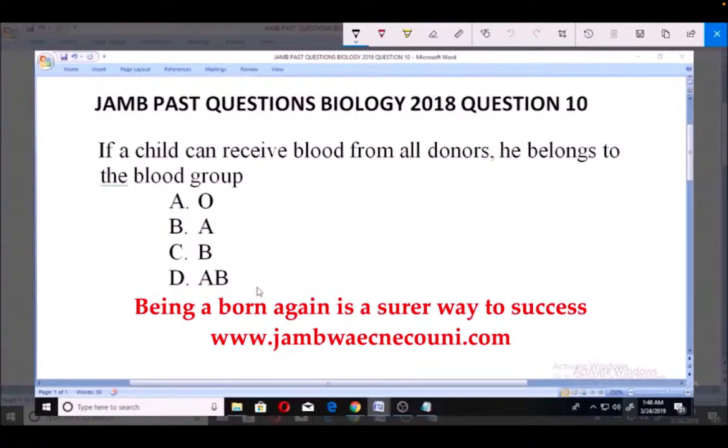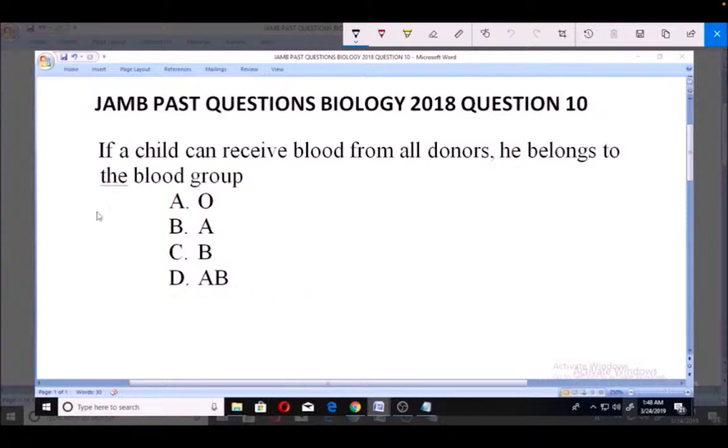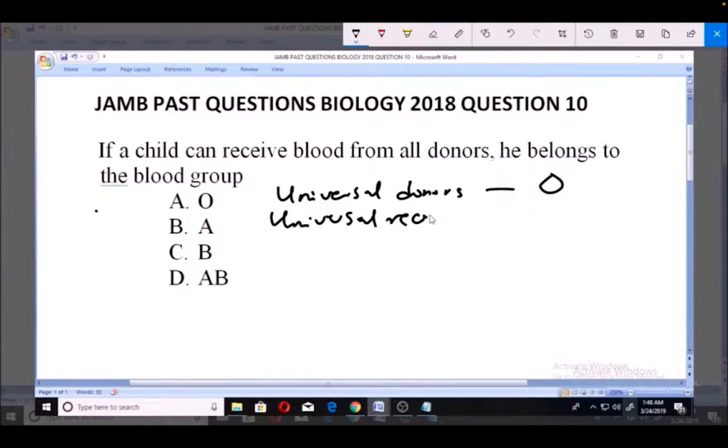Now, for us to be able to understand this and appreciate it very well, we need to understand what universal donors are. Universal donors are those people with the blood group that they can donate to everybody. And that is blood group O. Anybody with blood group O can actually donate to anybody. Then we also have what we call universal receivers. That is the people with blood group that can receive from anybody. And that is AB. So from there, you can see that this child can receive from all donors. He is a universal receiver. So the correct option is AB.